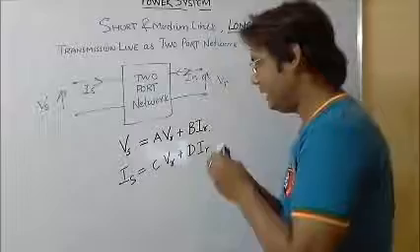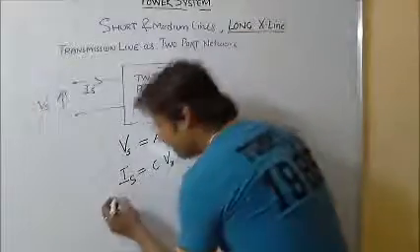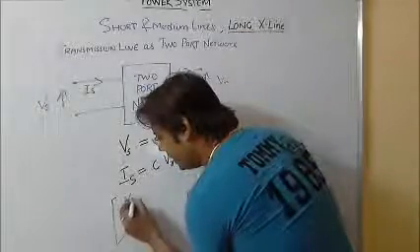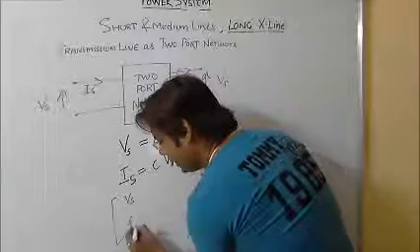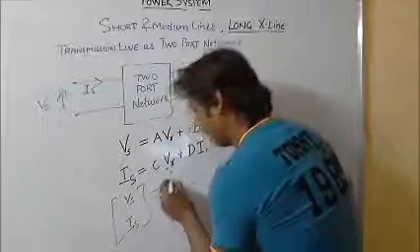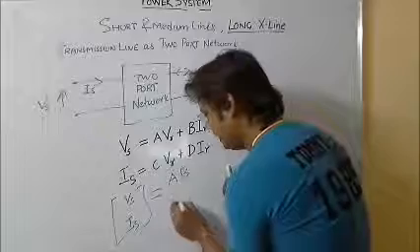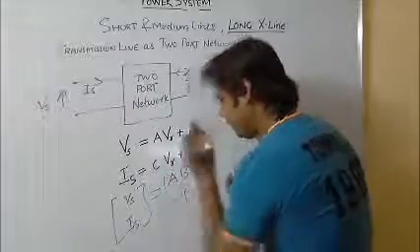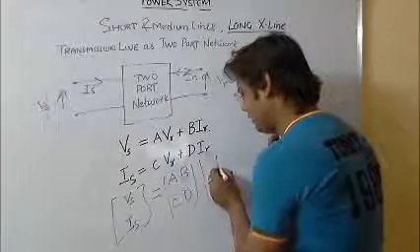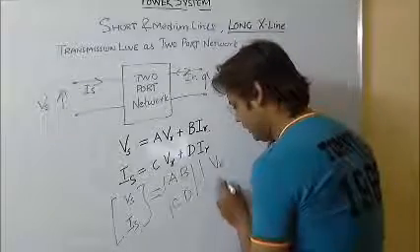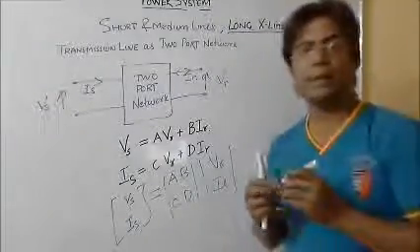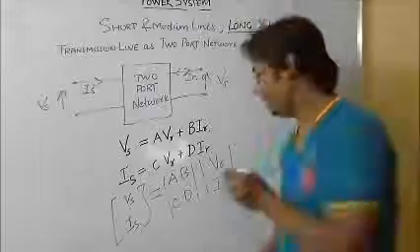I can write this same thing in matrix form also: Vs and Is is equal to the matrix A, B, C, D times VR and IR.